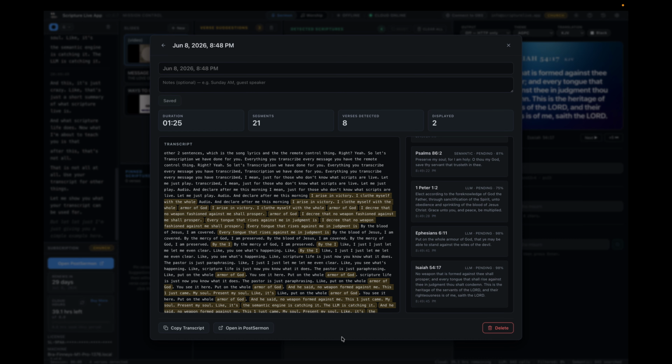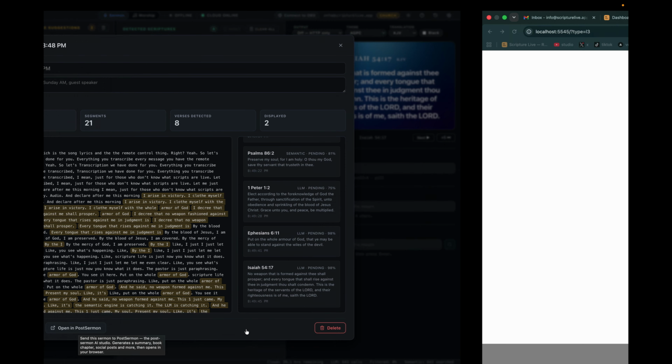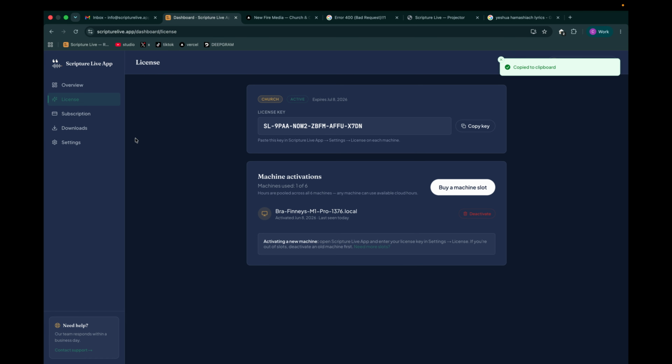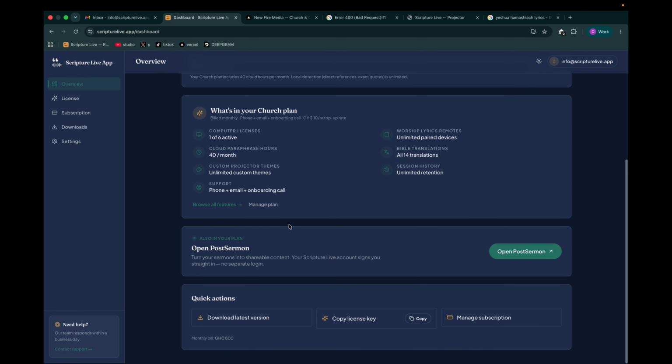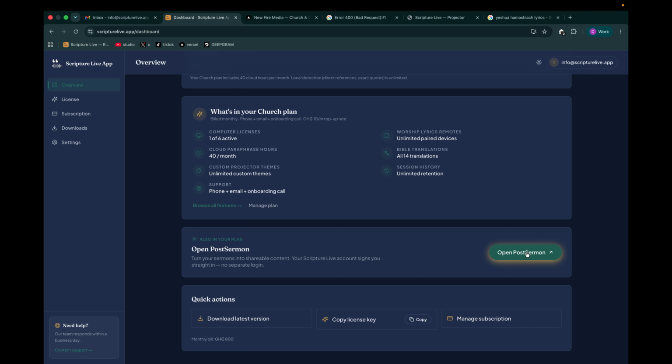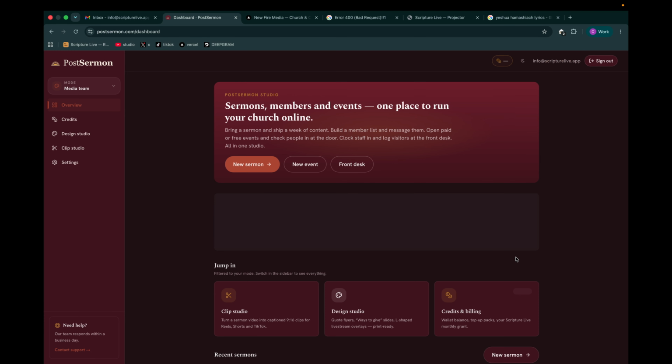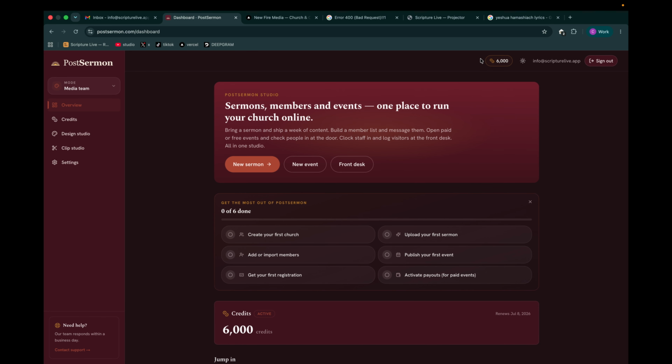But the killer aspect of this whole app is when you can open this in the sibling app called PostSermon. You remember when we were subscribing, it said that it will give us some PostSermon credit. And we didn't even know what PostSermon was, right? So when you come to your dashboard and click open PostSermon, it's going to open the PostSermon dashboard, and our credits are there. I'm just showing you what PostSermon is.